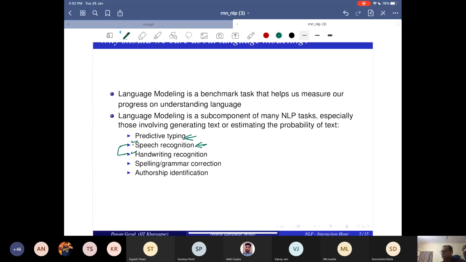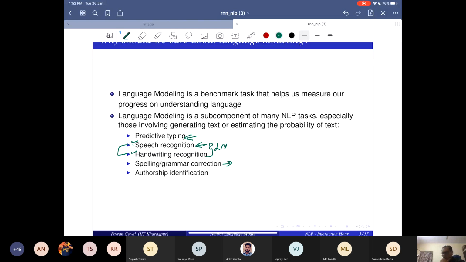Handwriting is images. But finally, it is all about some language or some text that is being spoken or written by hand. And you have to come back and say, okay, what is the actual text that is being spoken or written? Now, you will use acoustic models for ASR, and OCR models or computer vision algorithms for handwriting. But finally, you get an output. But how likely is that output? That is where a language model is very important. So language models are essential parts of speech recognition, OCR, and handwriting recognition.